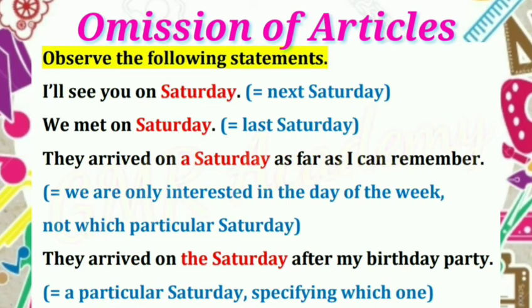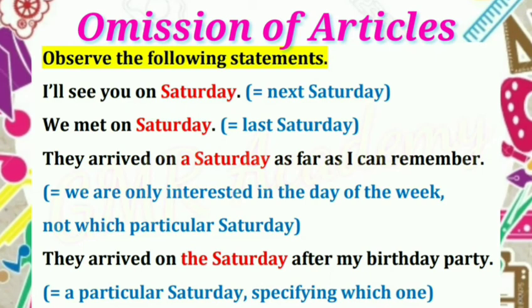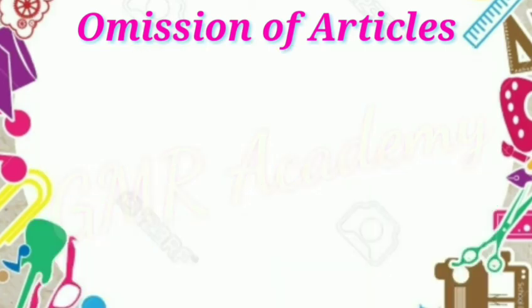See the next example. They arrived on the Saturday after my birthday party. Here it is a particular Saturday, specifying which one. So here, after my birthday party. So when the birthday party was celebrated very clearly, the next Saturday exactly. So I use it in a particular way to refer to that day, Saturday. The definite article the is used.